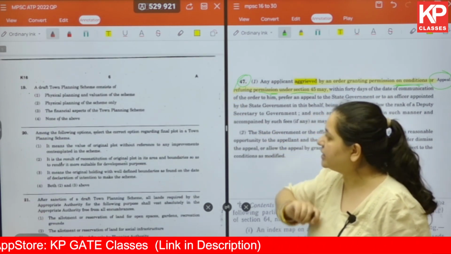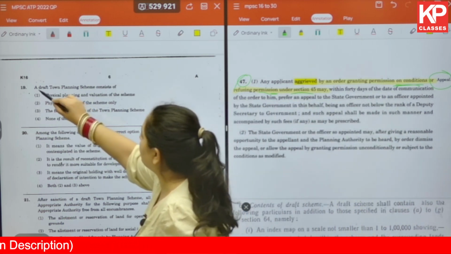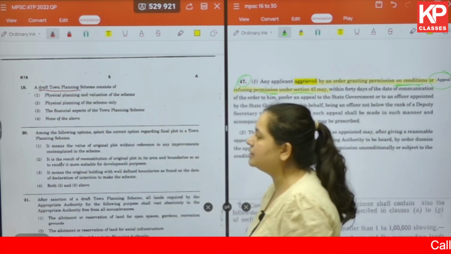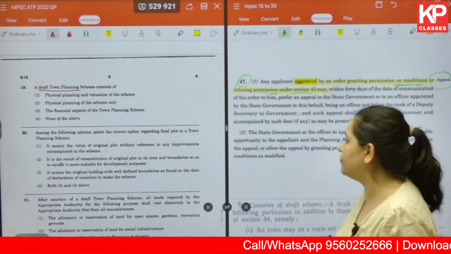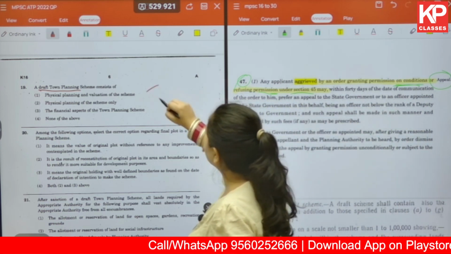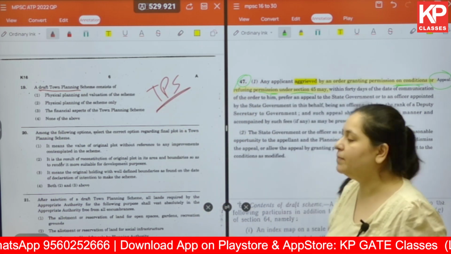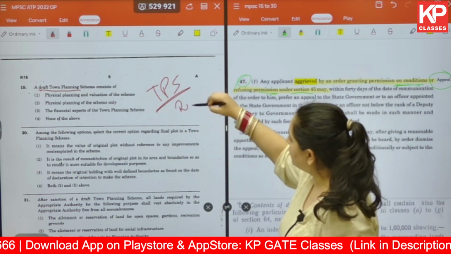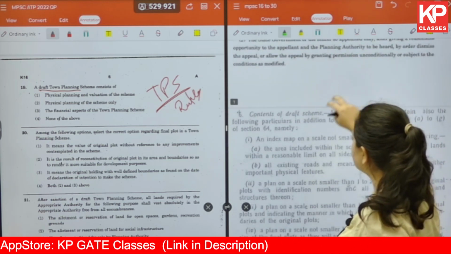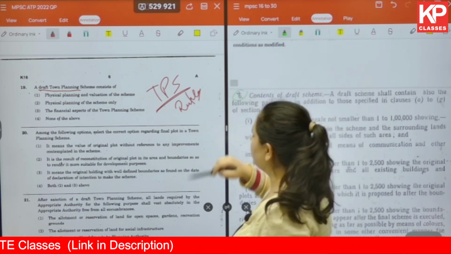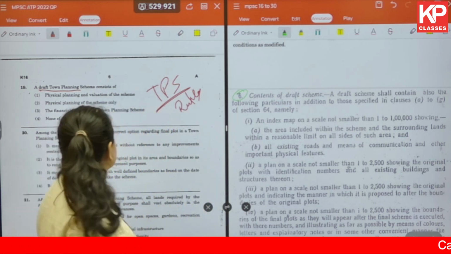Okay. The next one, a draft town planning scheme consists of... Okay. So in this, it's not written which act or document we are referring to. Here, this is in reference to the town planning scheme rules. Under that, if you see section number 6, you will get the contents of a draft TPS scheme.